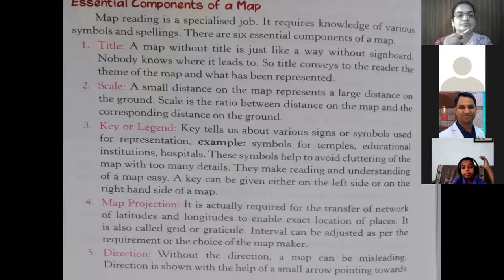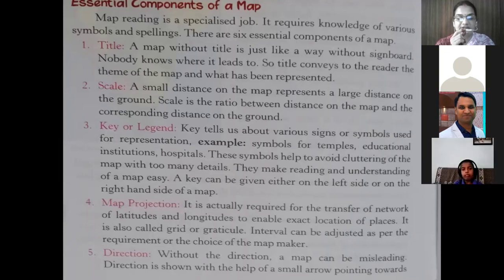First is title. A map without a title is just like a way without a signboard. Means if the map does not have a title, for example, just the map is shown and there is nothing written, it's difficult to find out what type of map it is, what content it has, what things it is showing. So a map should have a title. Nobody knows where it leads to. So, the title conveys to the reader the theme of the map and what has been represented. In a map, the title is more important. It is also an essential part of the map.